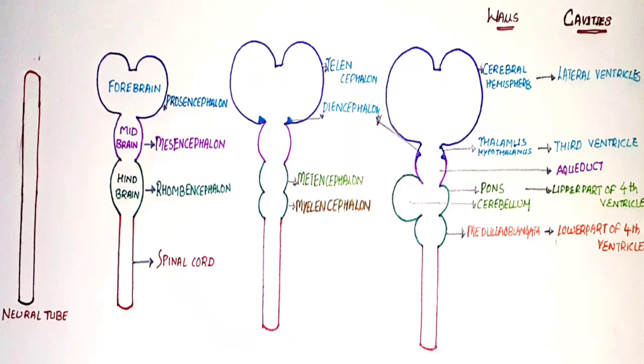The most cephalic one is called prosencephalon, which will convert into forebrain in the future. The middle one is called mesencephalon, which is the midbrain, and the inferior one is called rhombencephalon, which is the hindbrain. The CSF filled cavity throughout the neural tube will stretch to form ventricles in different parts of the nervous system.